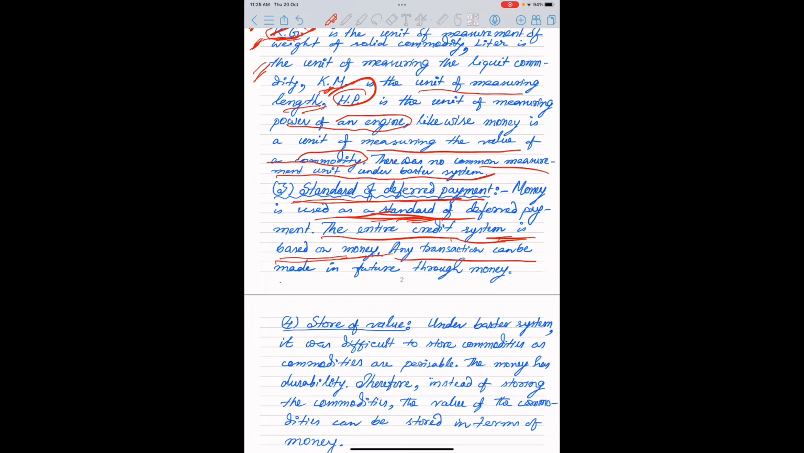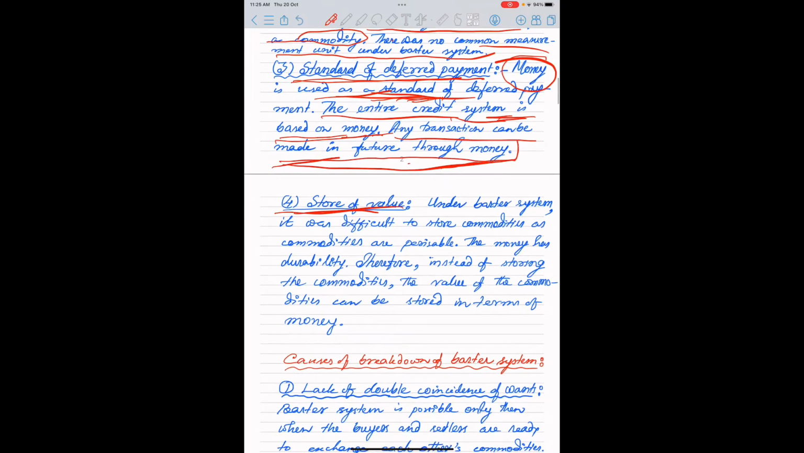Any transaction can be made in the future through money. Now come to the point, store of value. Under the barter system, it was difficult to store commodities as commodities are perishable. Money has durability. Therefore, instead of storing the commodities, the value of commodities can be stored in terms of money.